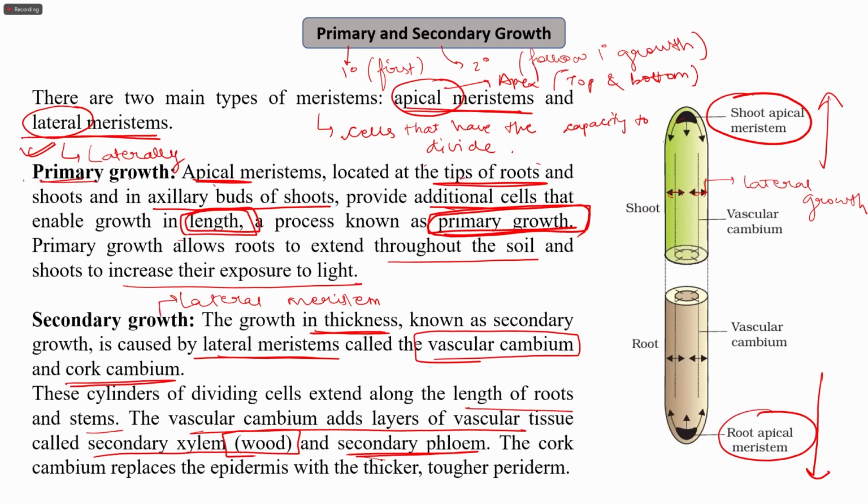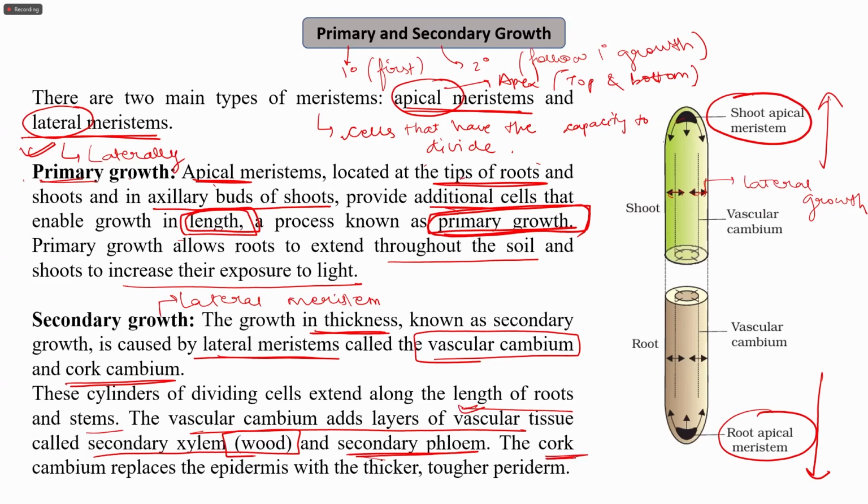But as the plant ages, in the plants that last longer, we see that these plants have a layer of wood also. This is because of the formation of the wood, which is the secondary xylem, due to the secondary growth. So the vascular cambium adds layers of vascular tissue called secondary xylem, wood, and secondary phloem.